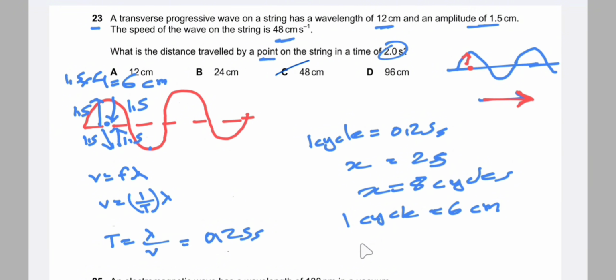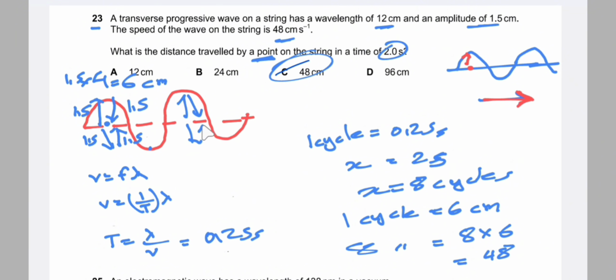So for 8 cycles, the distance covered is 8 into 6 centimeter. The answer comes to be 48 centimeter. That is answer C. So this is the movement of a point, not the movement of the wave, and the point moves up, then down, and then up to complete one complete cycle or one complete wave.